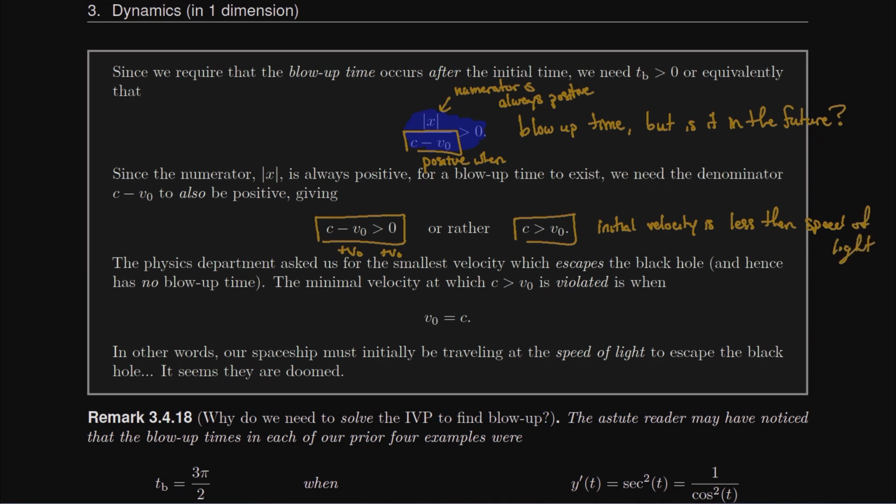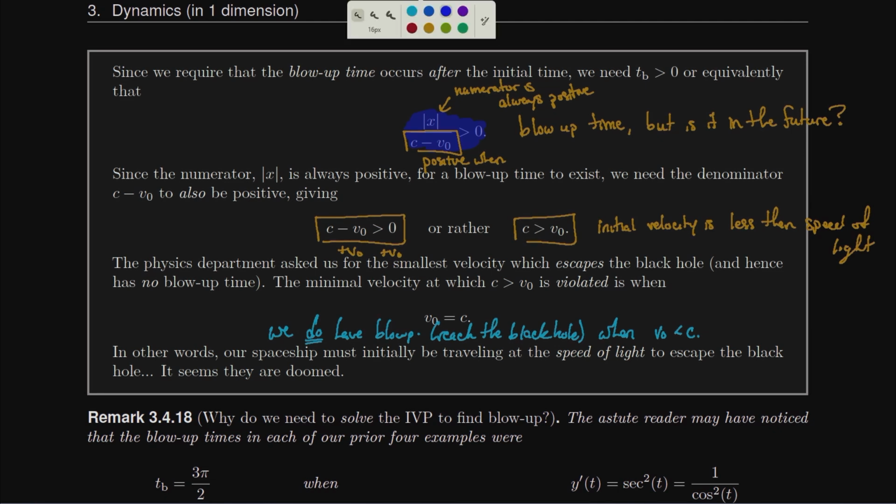Okay, so that means we do have blow up, also known as reach the black hole, get sucked into the black hole, when the initial velocity is less than the speed of light. Which means to escape the black hole, if I want to escape the black hole, our initial speed must be traveling at least at the speed of light. It's got to be greater than the speed of light if we want to escape. So that's impossible, which means good luck escaping the pull of a black hole.